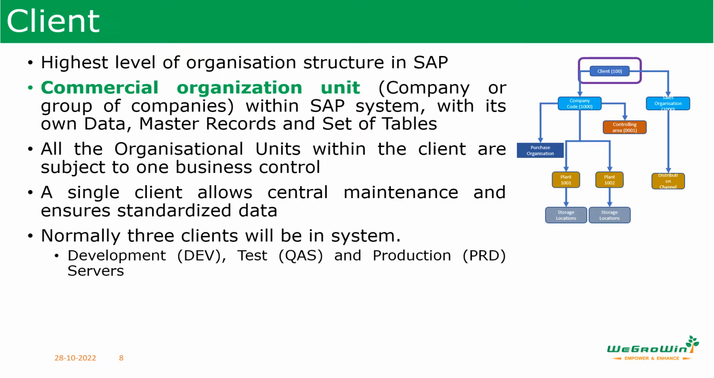From SAP's landscape perspective, normally there are three clients, also called systems or servers, as we discussed in the last session. That is the development, quality assurance, and production system. The actual configuration of the SAP system takes place in the development system, which is then transported to quality, and then it goes to production where actual transactions happen.